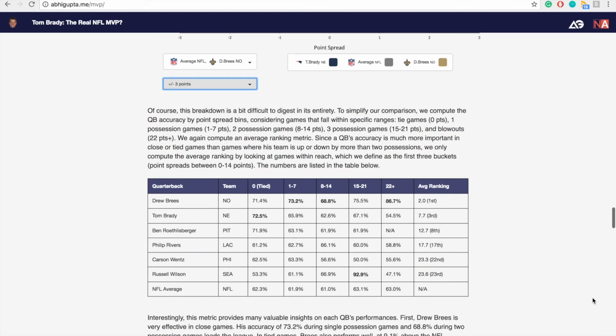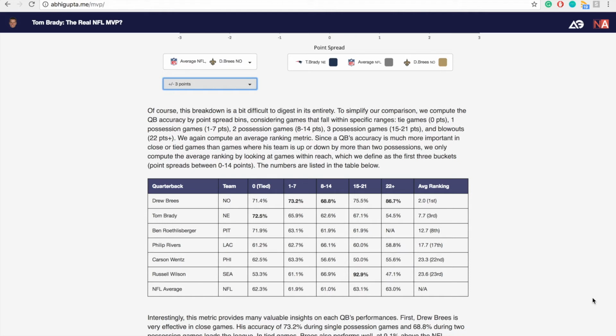Now, our toggleable point spread allows a user to take a look at overall situations, plus minus 3 points, plus minus 7 points. However, we wanted to take a look at a little bit more macro scale. How does a quarterback perform based on the score by possessions? When the game is tied, within 1 possession, 2 possessions, 3 possessions, and a blowout.